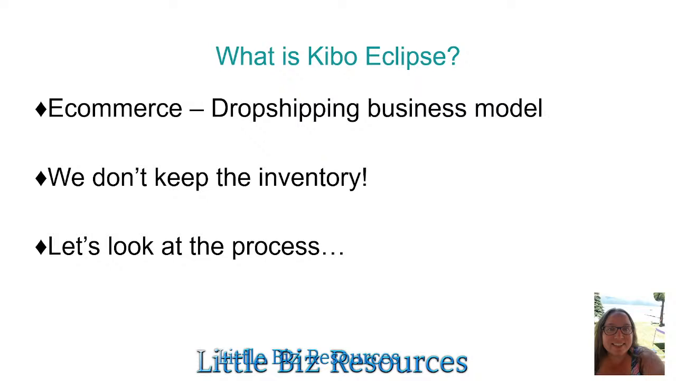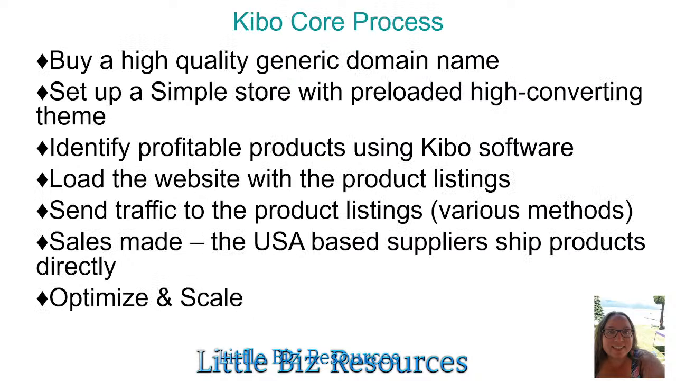So let's look at the process, and then we'll dive into this a little bit more. All right, I actually have this on here twice, so it's kind of bugging me. Let me hide that so it's not so cluttered. All right, so the Kibo core process. First, buy a high-quality generic domain name.